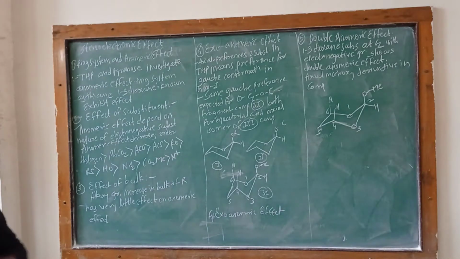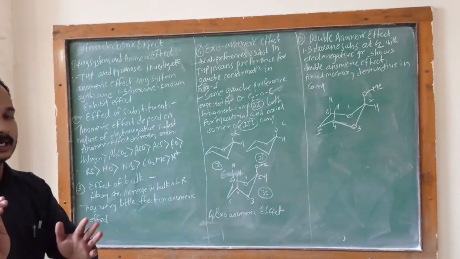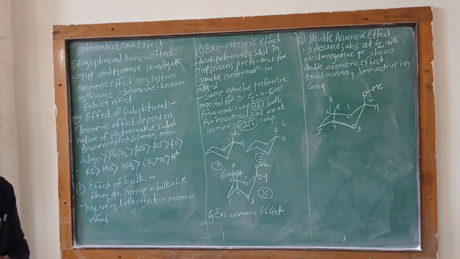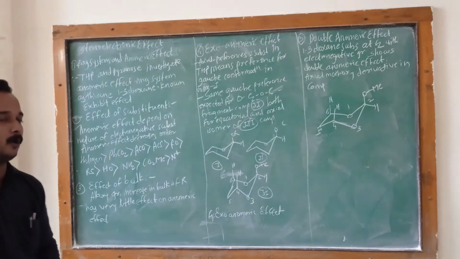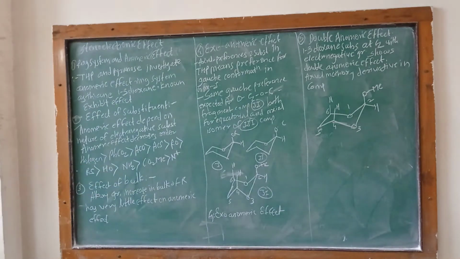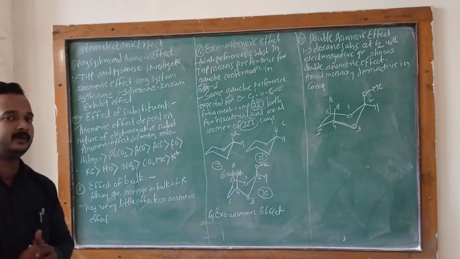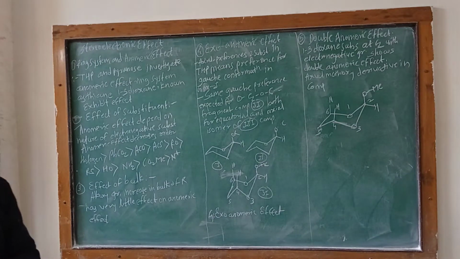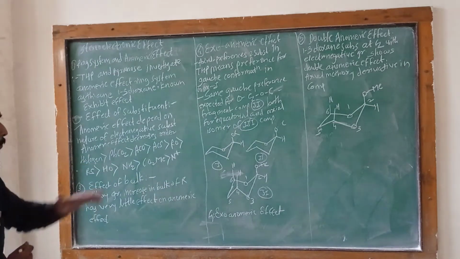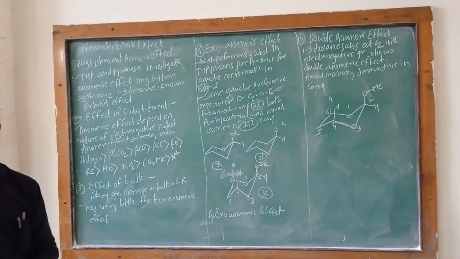We should also know about the halogen. The halogen's electronegativity is greater than that of the other substituents. This is the anomeric effect decreasing order: halogen is greater than PhCO2, because the halogen's electronegativity is greater than the others, so it is in first position. PhCO2 means phenyl carboxy.